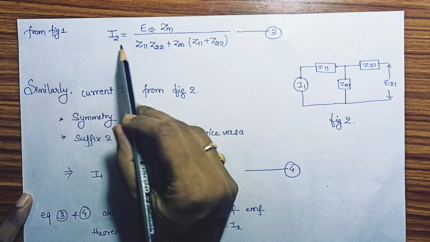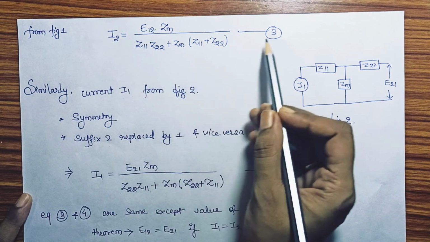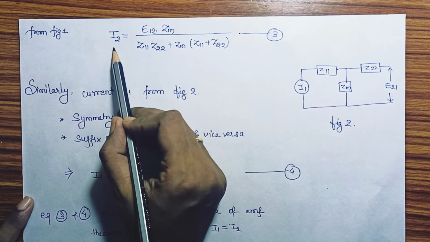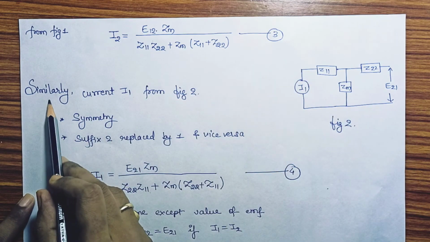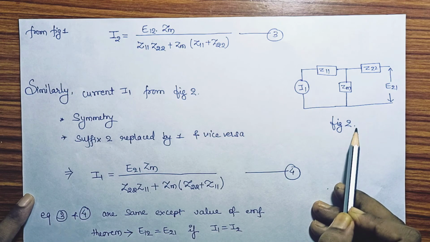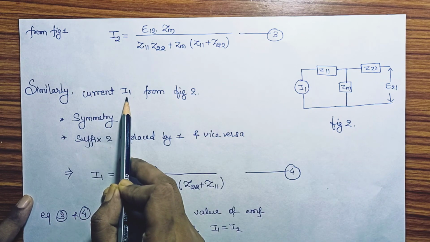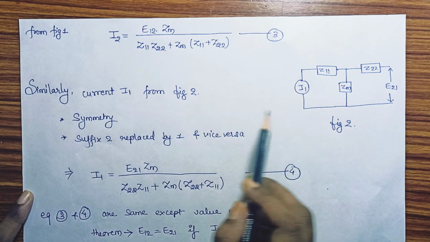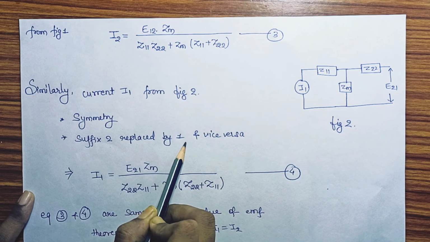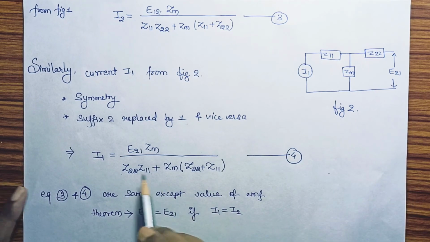From figure 1 we are getting I2, the value of I2. This is equation number 3. Similarly, by using figure number 2, we get the current I1. Both the figures are symmetric, so suffix 2 is replaced by 1, and we get the equation of I1 also.